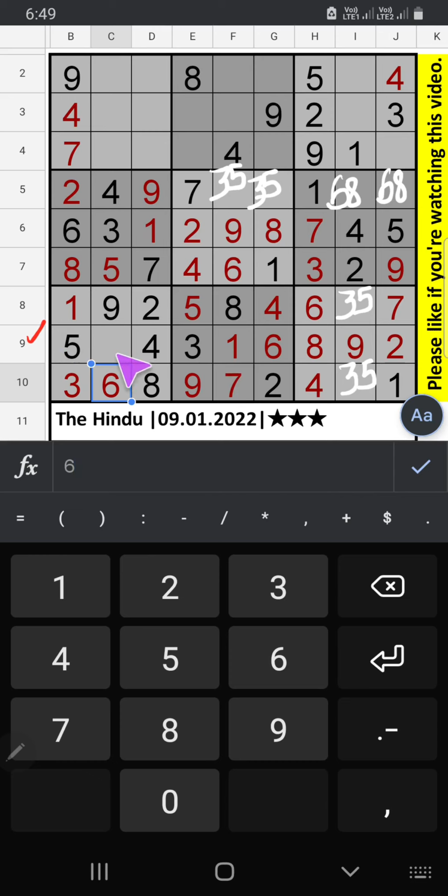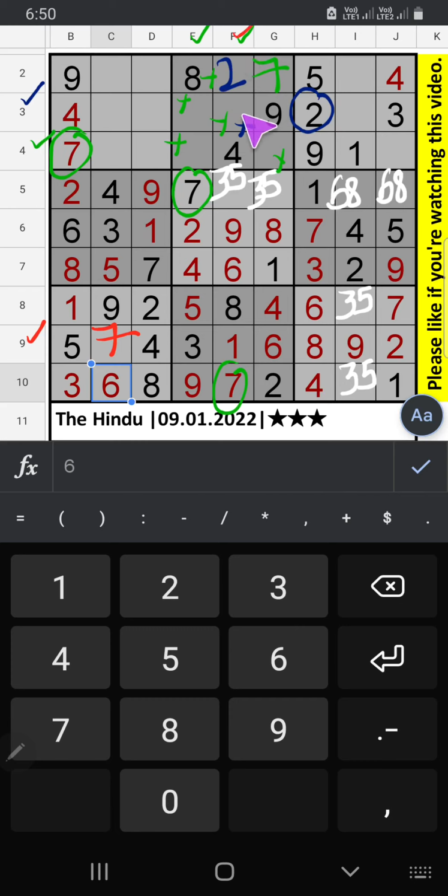In the 9th row, only one number is remaining, 7. 7 is confirmed here. In column E and column F we have 7, so 7 can't come in these cells. In the 4th row also we have 7, so 7 can't come in this cell. Then 7 is confirmed here. In the 3rd row we have 2, so 2 can't come in this cell. Then 2 is confirmed here.